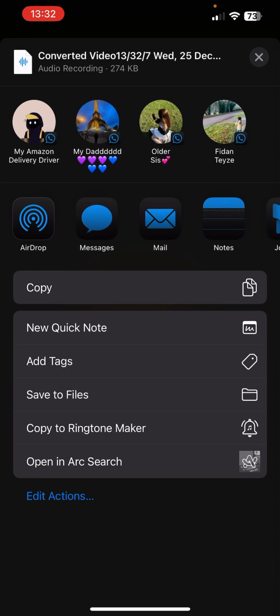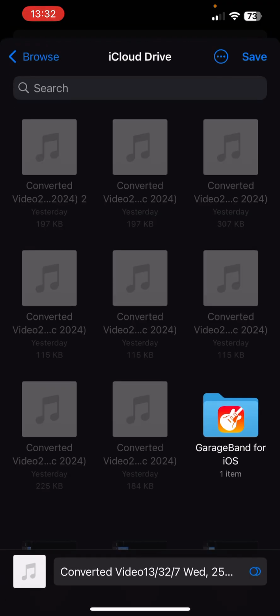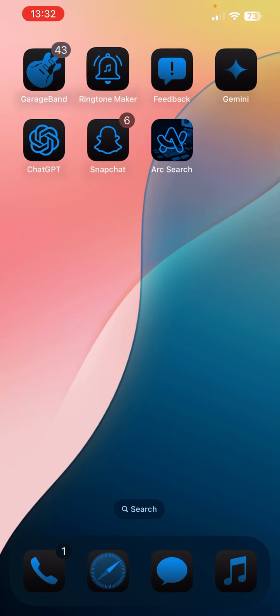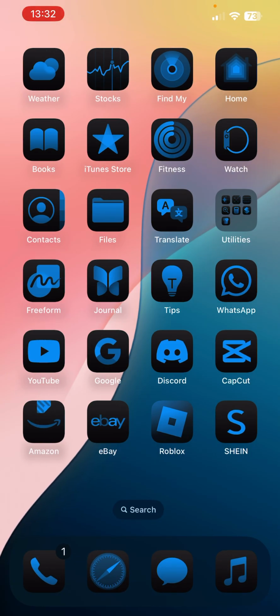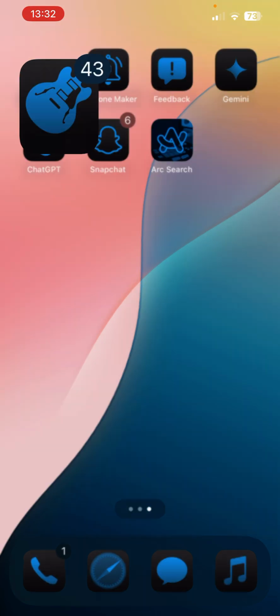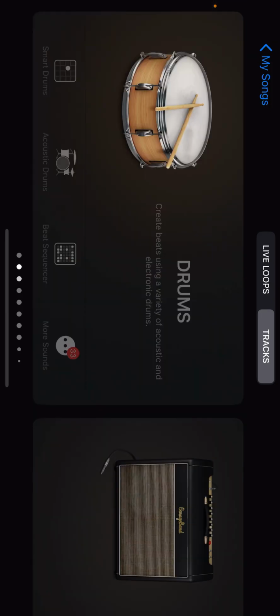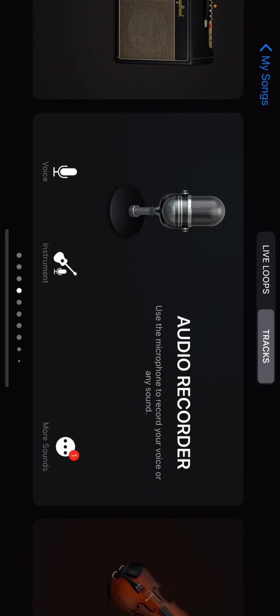Now click save to files, and done. You're really done. You just saved it to your files. Now you want to go over to GarageBand. If you don't have it, get it. You should be at this, but just scroll to audio recorder.